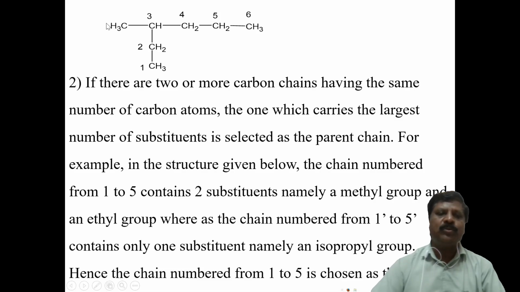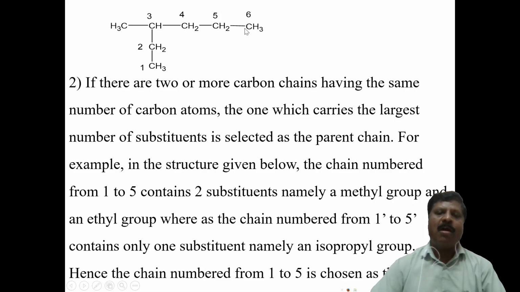If we select left to right numbering, it is only 5 carbon atoms. Again, suppose we select from here to here: 1, 2, 3, and on the left side only 4 carbon atoms, but 1, 2, 3, 4, 5, 6. Therefore, we select from this side, bottom, to the right side.